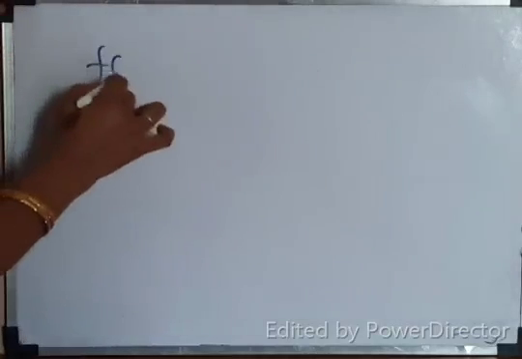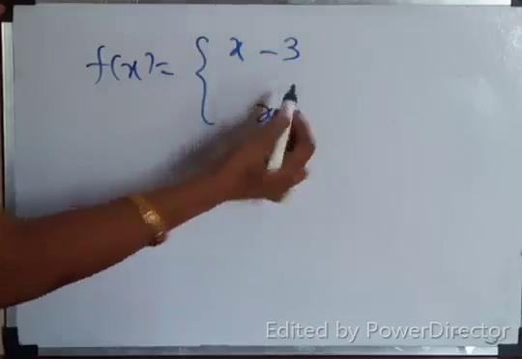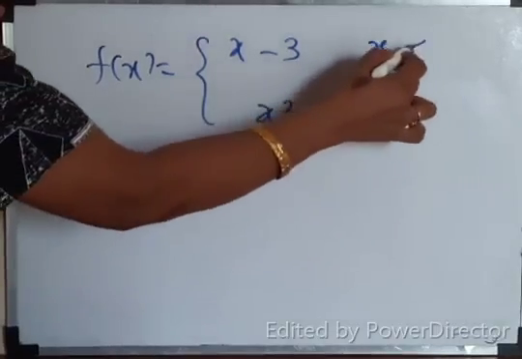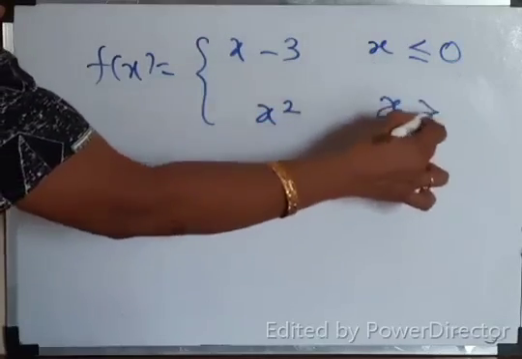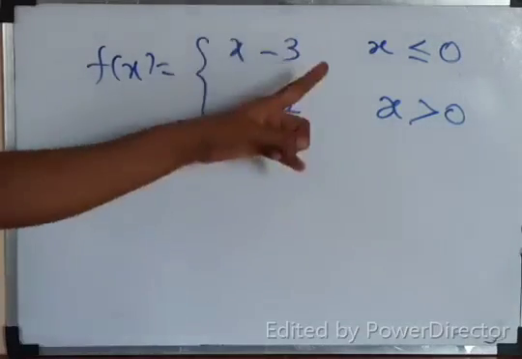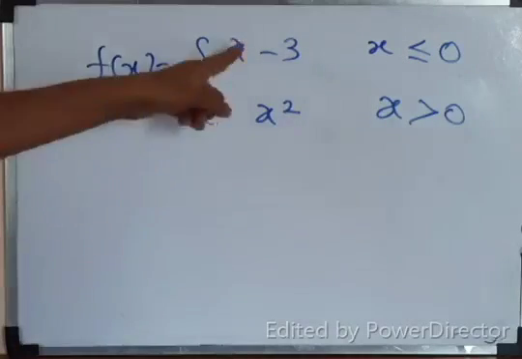Next question is, discuss the continuity. Prove that the function is continuous. Third question is, prove that the function is continuous. F of x equal to x minus 3, then x square. Split function is x minus 3 for x less than or equal to 0, and x square for x greater than 0. Children, f of 0 is defined, isn't it? X equal to 0, this is the function.